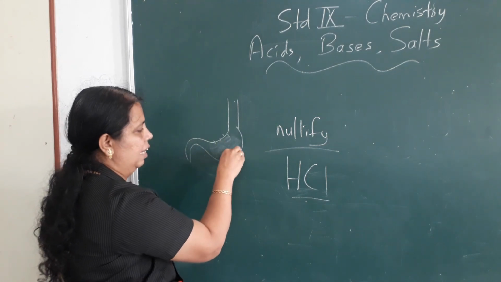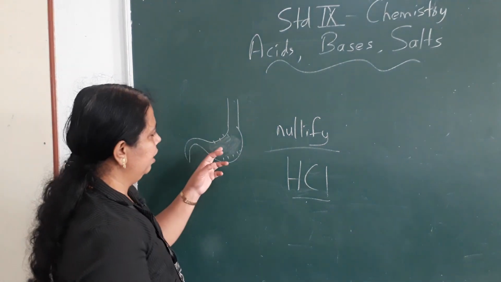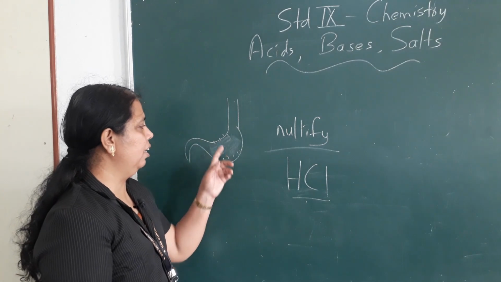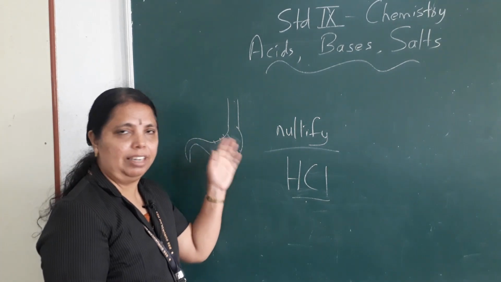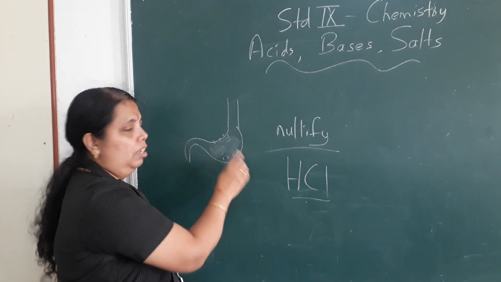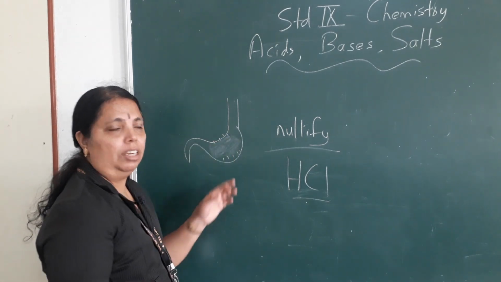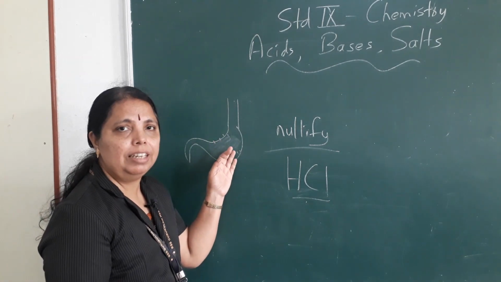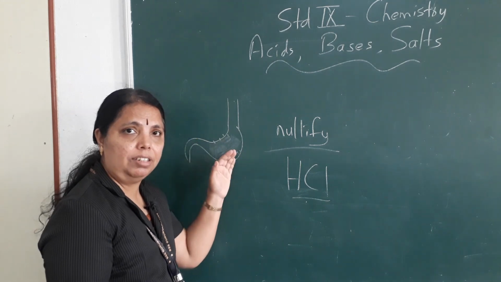Hydrochloric acid is secreted inside the stomach. Now if there is food, what happens? Hydrochloric acid reacts with the food and it gets digested. But if there is no food inside the stomach, the acidic content in the stomach increases, isn't it? And that leads to acidity.